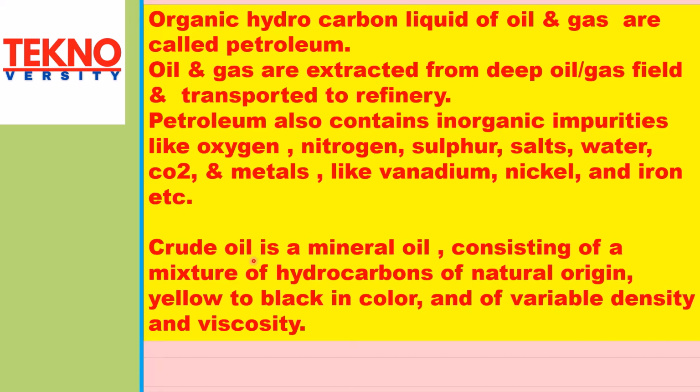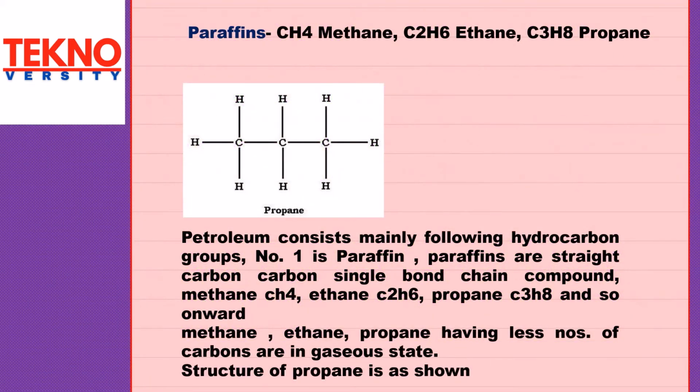Crude oil is a mineral oil consisting of a mixture of hydrocarbons of natural origin, yellow to black in color, and of variable density and viscosity. Petroleum consists mainly of the following hydrocarbon groups. Number 1 is paraffin. Paraffins are straight-chain compounds with carbon-carbon single bonds: methane CH4, ethane C2H6, propane C3H8, and so onward. Methane, ethane, propane, having fewer carbons, are in gaseous state. Structure of propane is as shown.